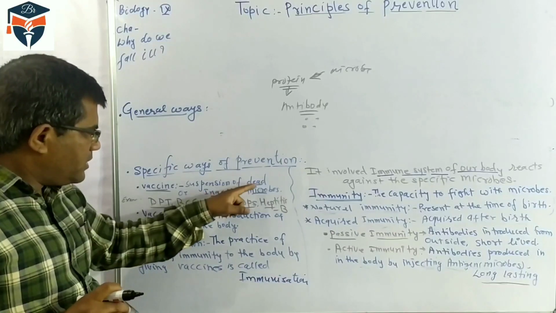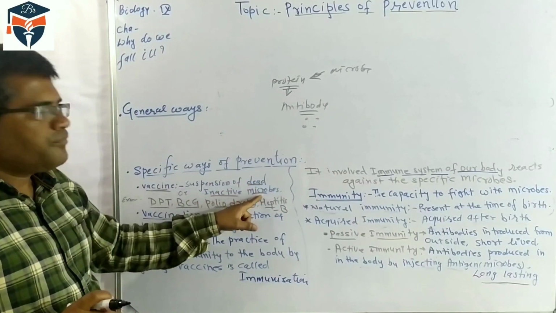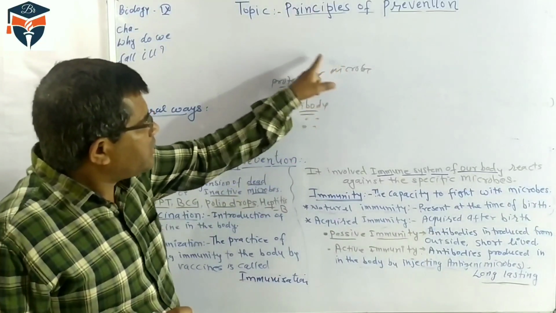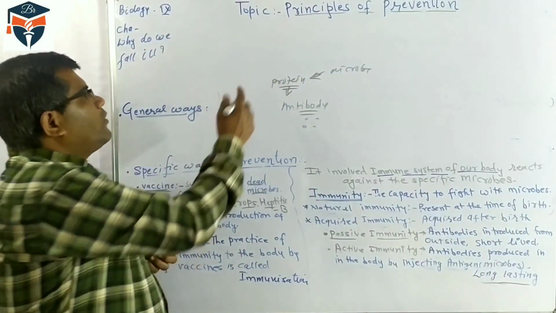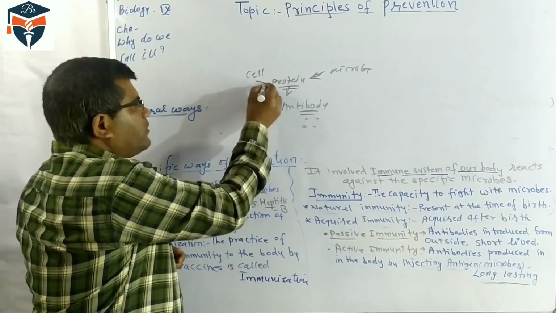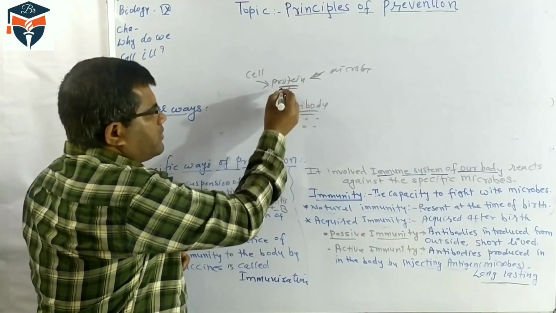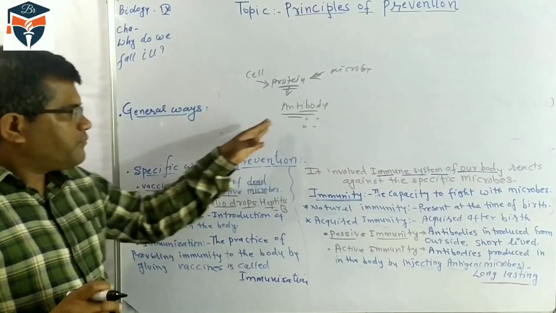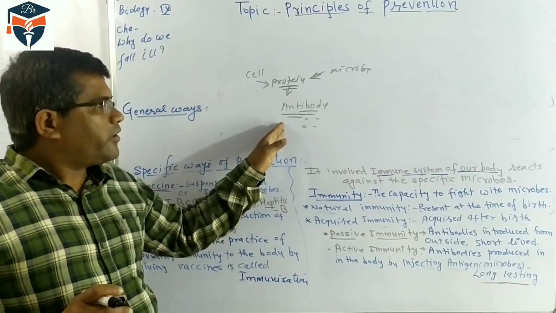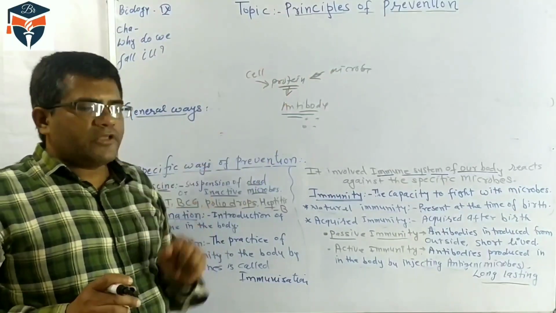No, because these are dead or inactive microbes. When inactive microbes are introduced, our body cells respond and start synthesizing protein, which we call antibody. So antibodies are produced in our body and give protection against the microbe.